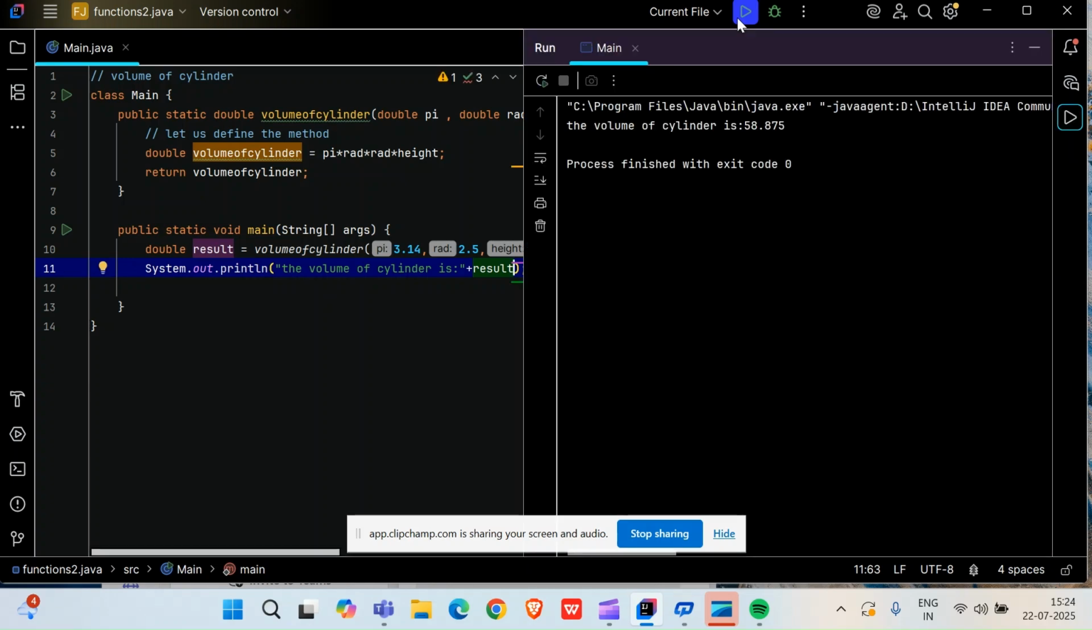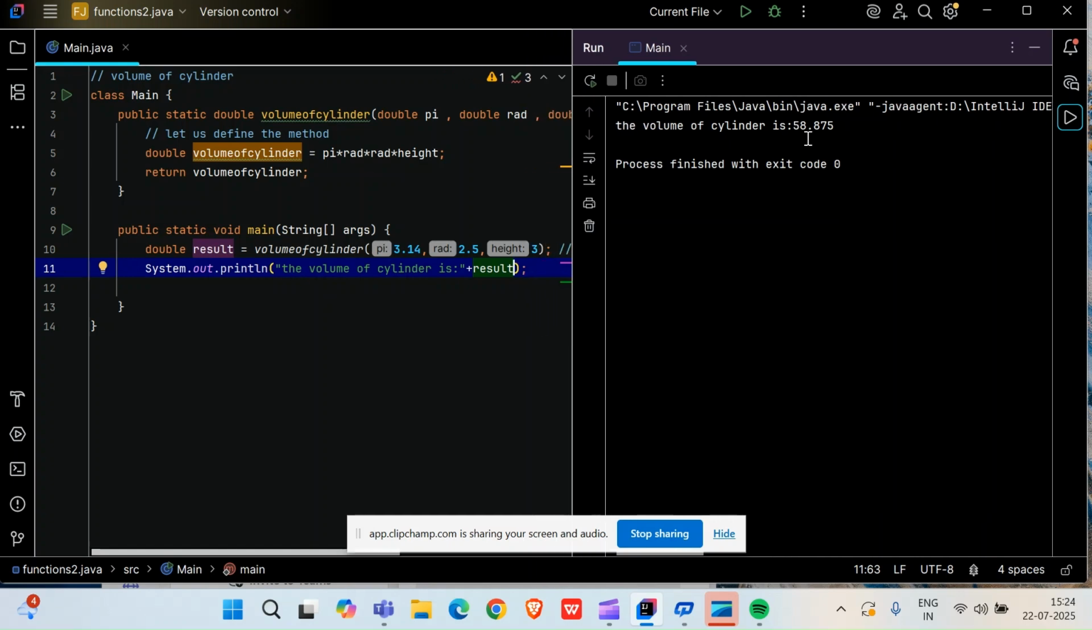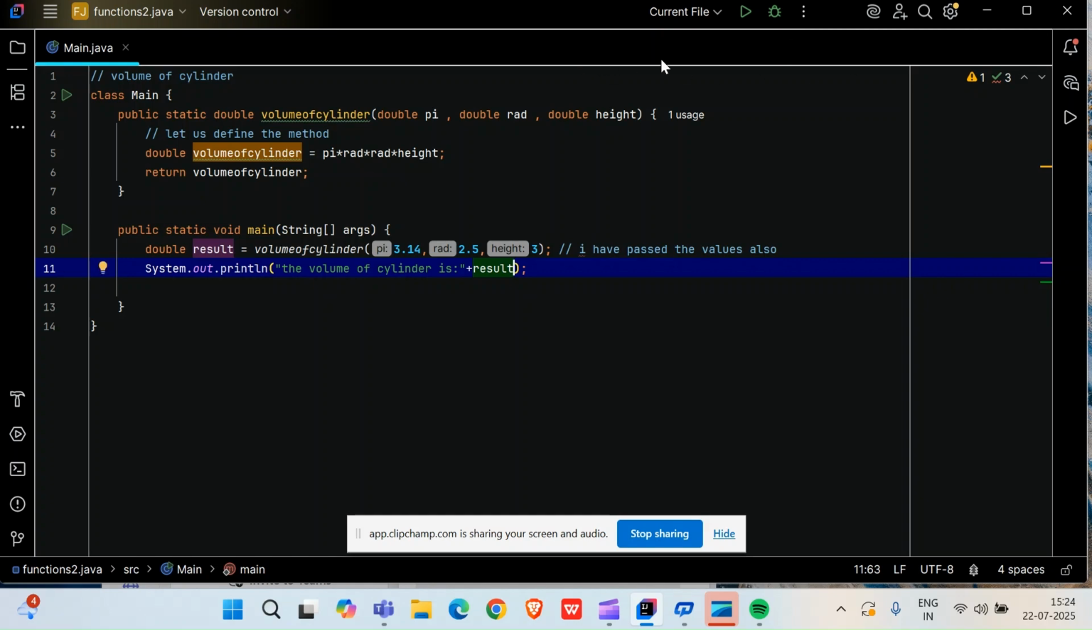All right friends, the result is in front of you. The volume of cylinder with the pi value of 3.14, radius of 2.5 and height of 3 is given as 58.875. So friends, this is how we can calculate volume of cylinder using a Java program, using functions, a parameterized method also I can say.